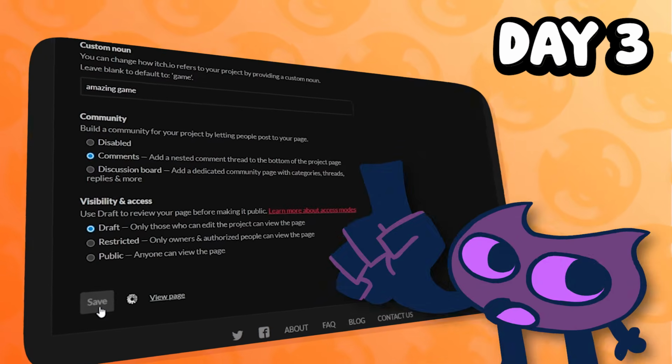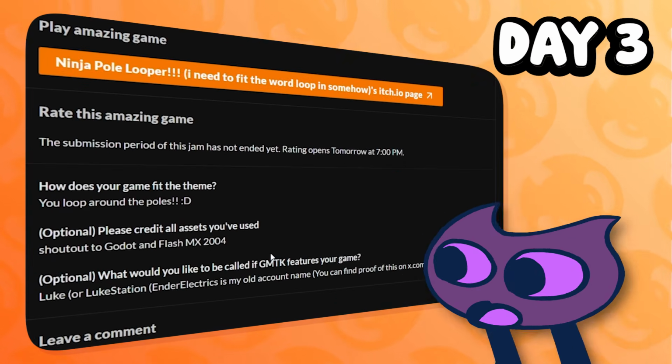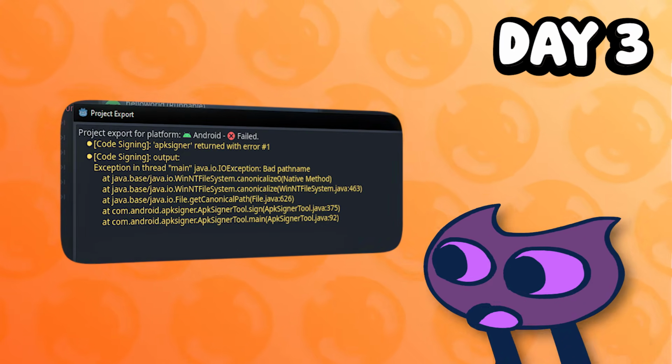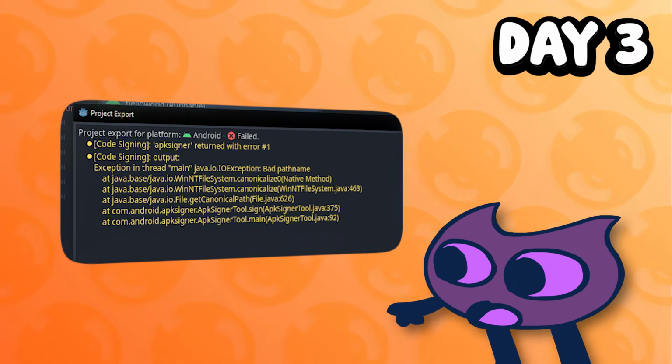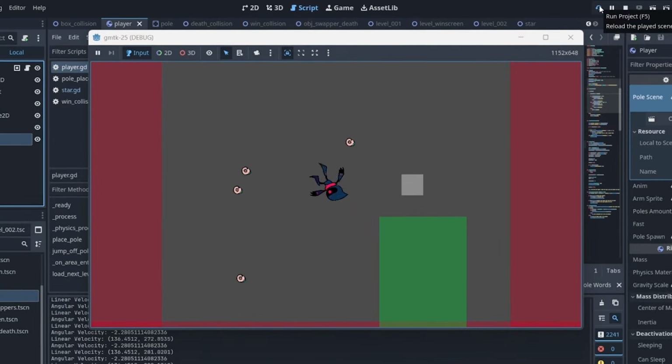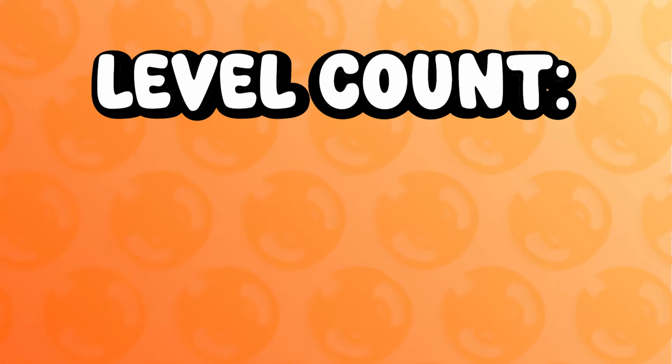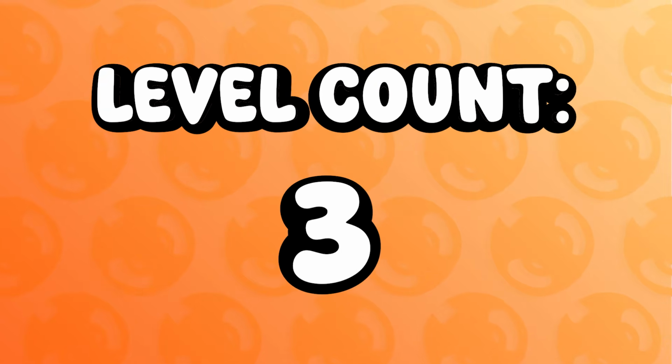So I want to start out the day by actually uploading the game, because if I end up having exporting issues, I'd rather figure that all out now than at the last minute. The first thing I did for this was finalizing some level design, so I upped the level count from 3 to 5. Hey, it was hard, but we made it.